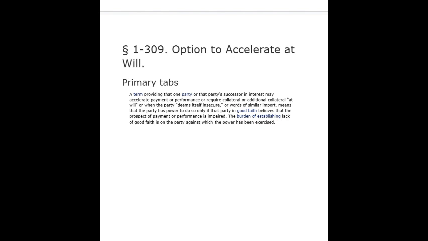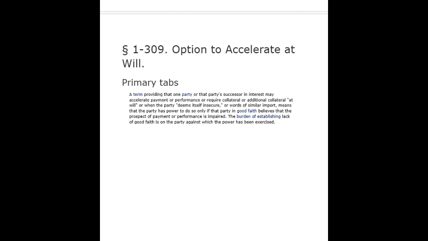Section 1-309. Option to accelerate at will. Primary tabs. A term providing that one party or that party's successor in interest may accelerate payment or performance or require collateral or additional collateral "at will" or when the party "deems itself insecure," or words of similar import, means that the party has power to do so only if that party in good faith believes that the prospect of payment or performance is impaired. The burden of establishing lack of good faith is on the party against which the power has been exercised.